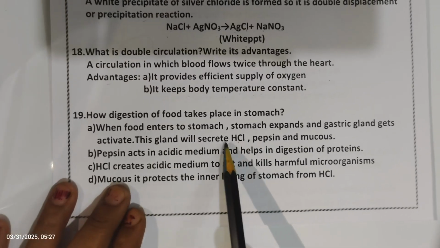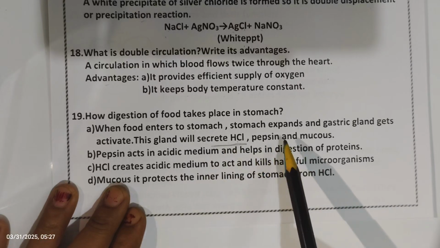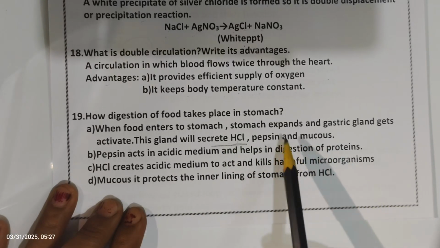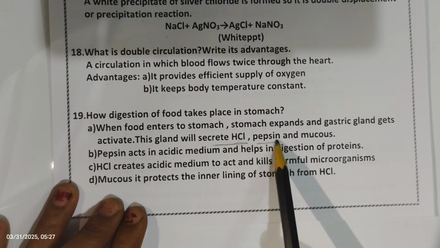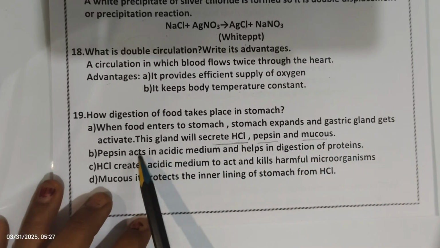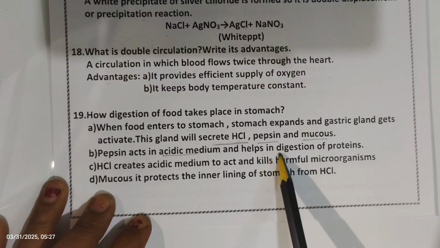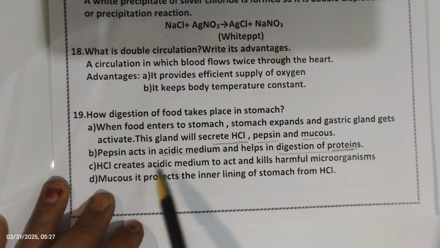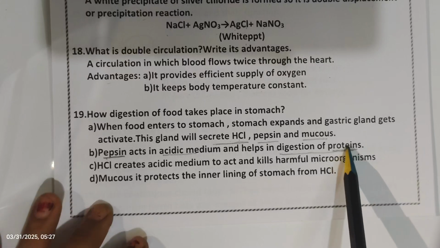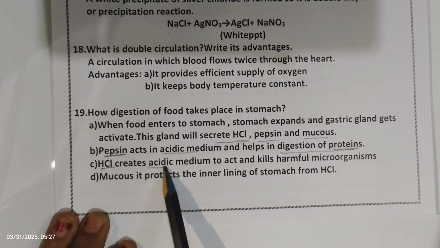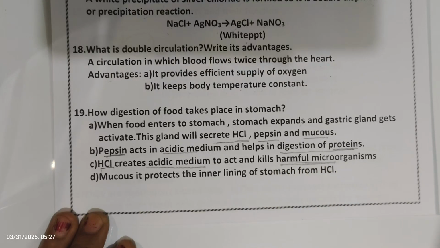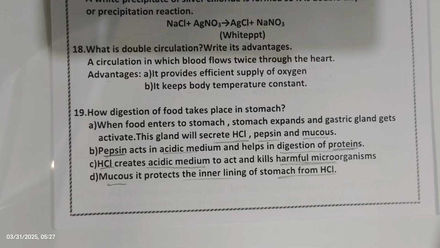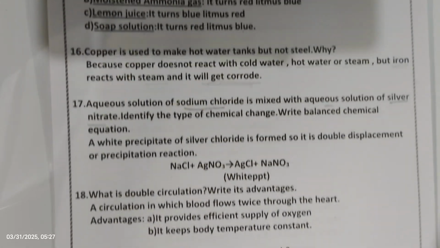HCl is hydrochloric acid, so HCl is secreted in the stomach, along with pepsin and mucus. The gastric glands secrete hydrochloric acid, pepsin and mucus. Pepsin acts in acidic medium and helps in digestion of proteins. Hydrochloric acid creates an acidic medium and also kills harmful microorganisms. Mucus protects the inner lining of the stomach from HCl. This is how digestion in the stomach takes place.